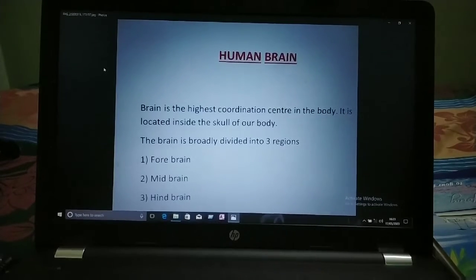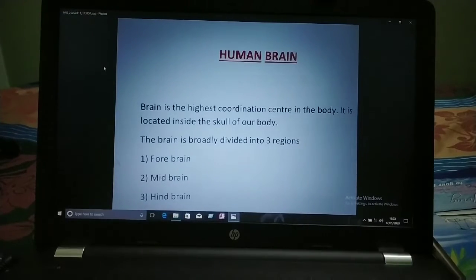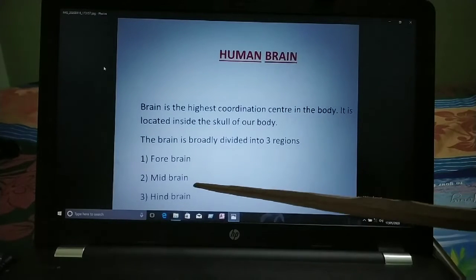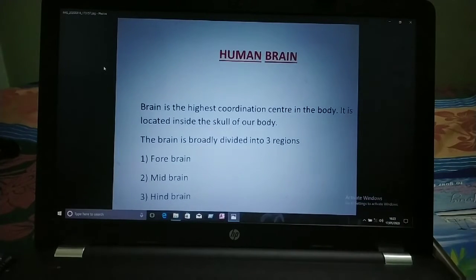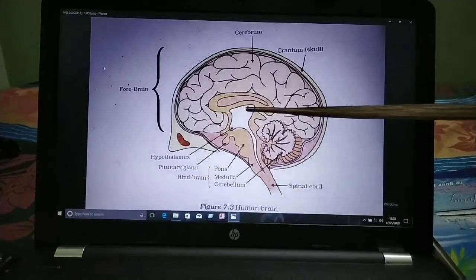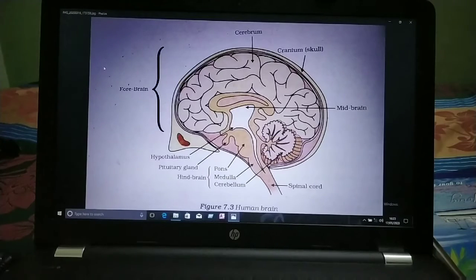So children, the brain is surrounded by three membranes called meninges which help to protect it. The space between the membranes is filled with the cerebrospinal fluid which protects the brain from mechanical shocks. Pairs of cranial nerves arise from the brain. So children, the brain is broadly divided into three regions: forebrain, midbrain and hindbrain. You can see here this portion is the forebrain, midbrain and hindbrain. Okay, broadly divided into three divisions.